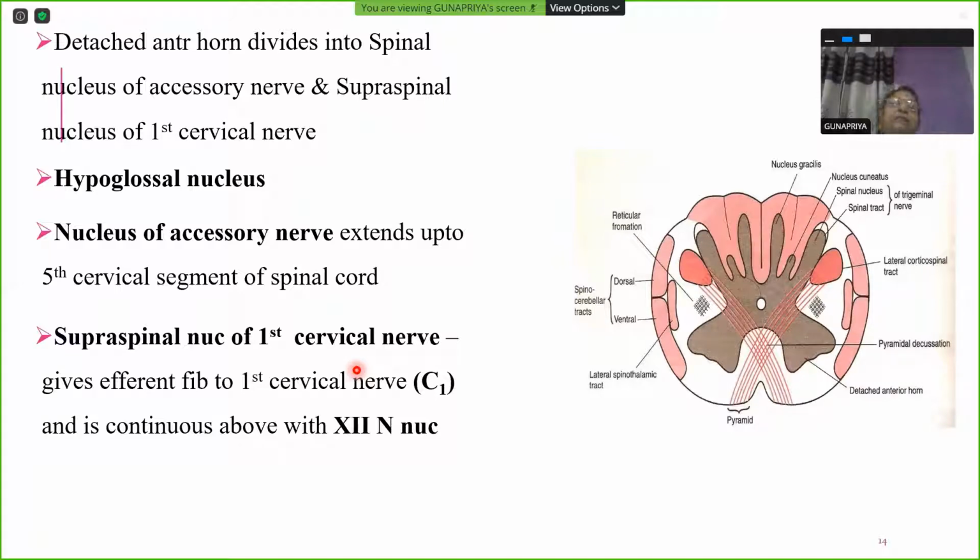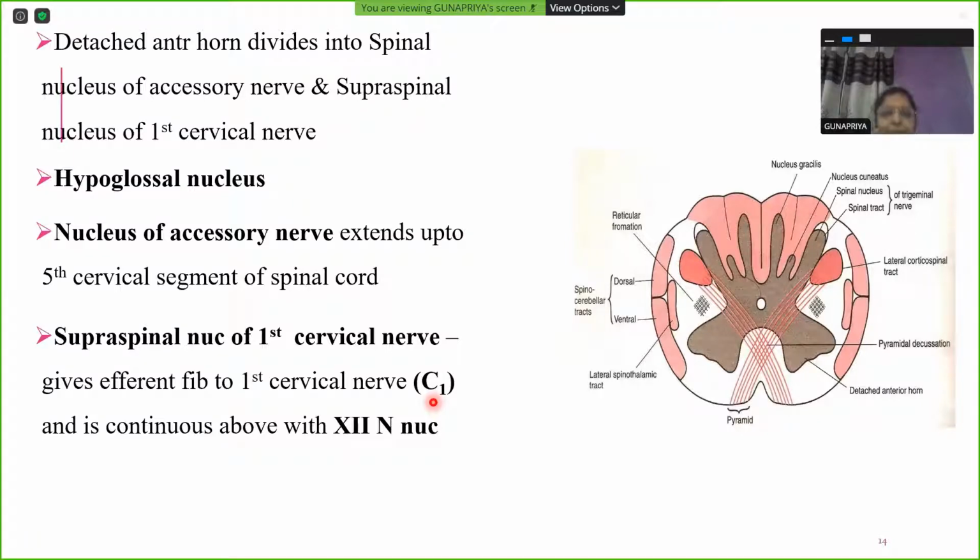This ansa cervicalis is further made up of two components. One is your ansa descendens hypoglossae, and one is your descendens cervicalis. We'll forget the descendens cervicalis for the time being. The descendens hypoglossae is formed by C1 nerve, the first cervical nerve. It is formed by the first cervical nerve.